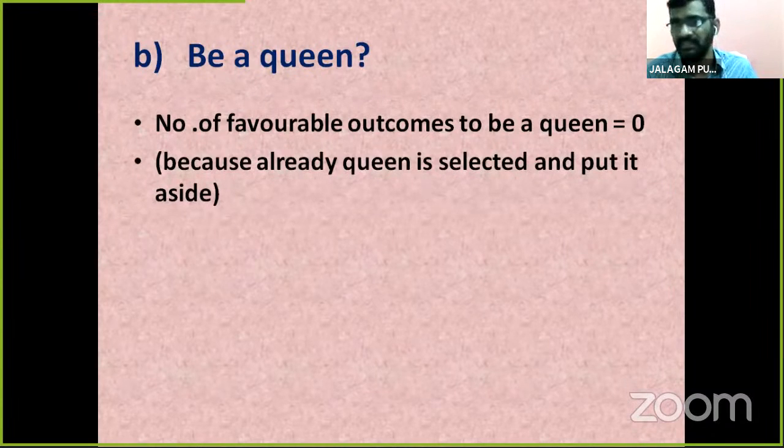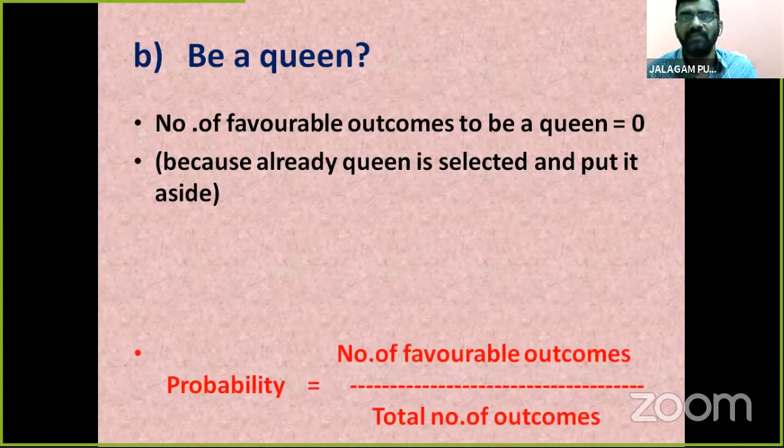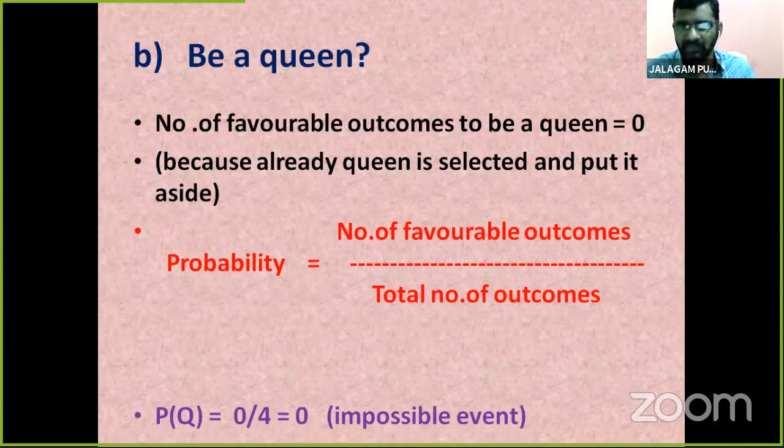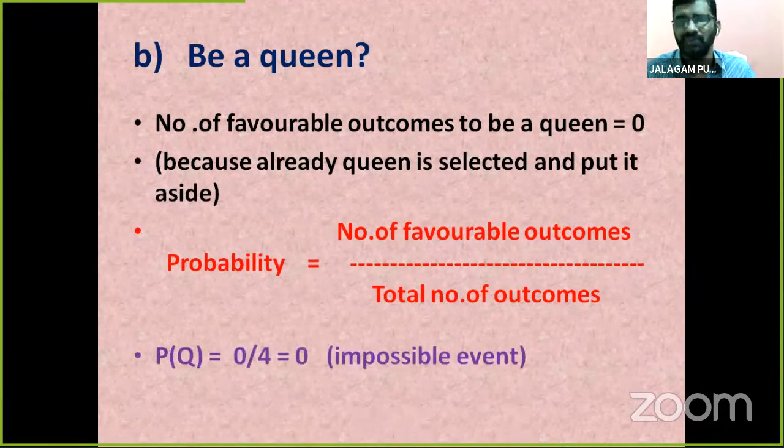Now, the probability, we already know this. You see children, favorables are 0. Tell me children, what do we call this? Yes, that is impossible. So probability is favorable outcomes by total number of outcomes. Favorable outcomes are 0. The total number of outcomes is how many, children? 4.